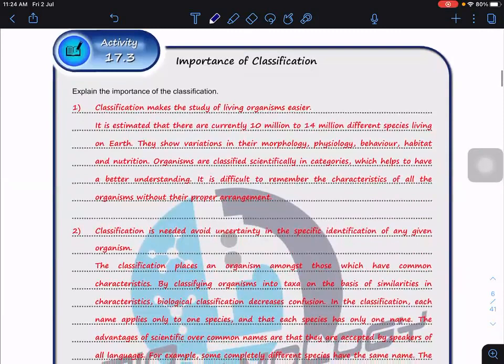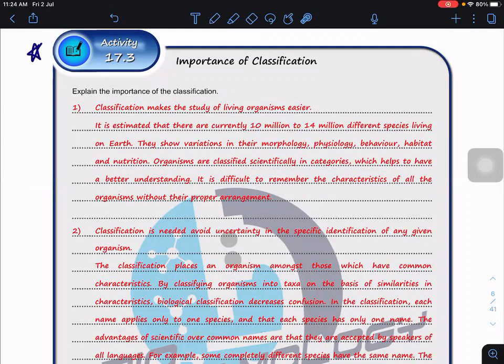Why do we need to do the classification? Why is it so important? It can come out as an essay. Basic classification makes the study of living organisms easier. So what's been made easier? We know that we have an estimated 10 million to 14 million different species living on Earth. Estimated only, it might be more than that.